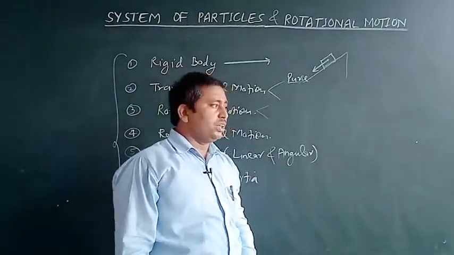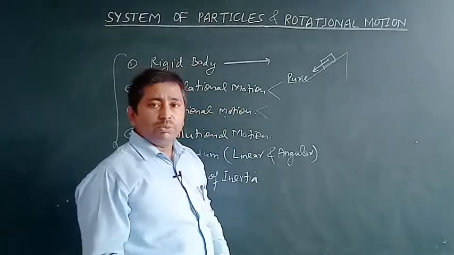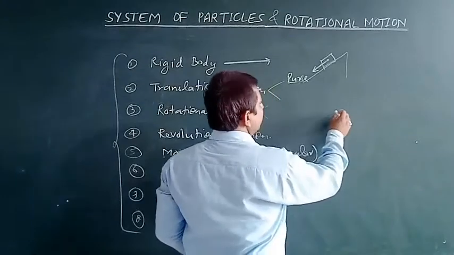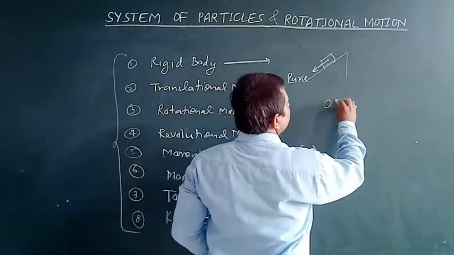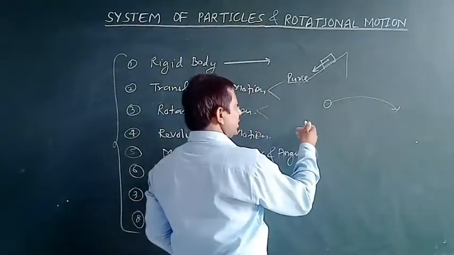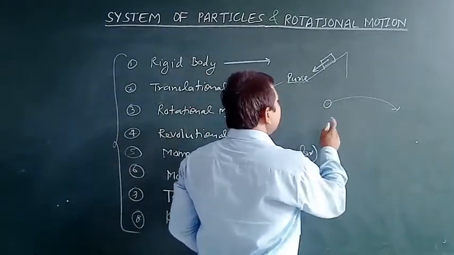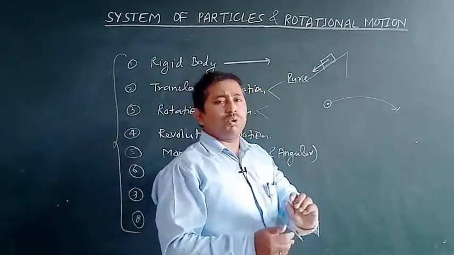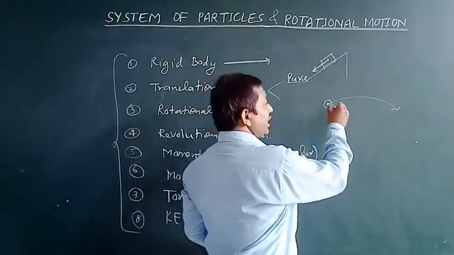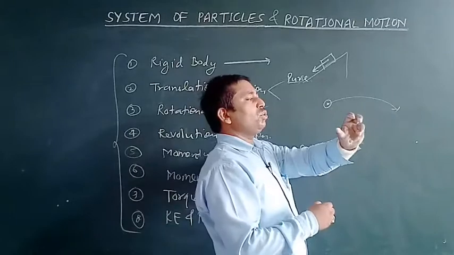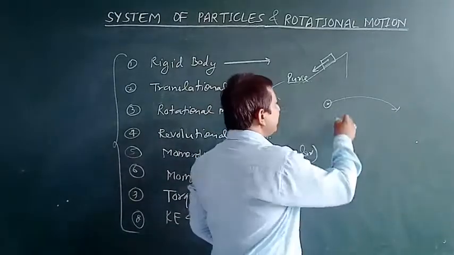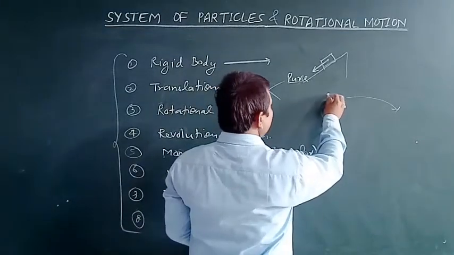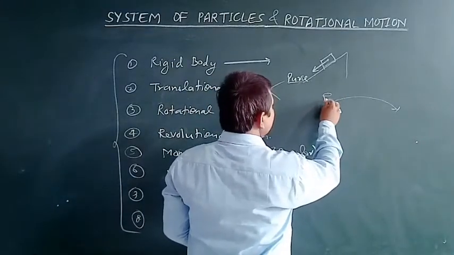But if you talk about a ball which you throw, suppose you throw a ball in this direction and the ball is in motion, but during the motion the ball also spins about its own axis. Suppose this is the axis about which the ball is rotating. For differentiating the position of the ball, let us take this bottle.